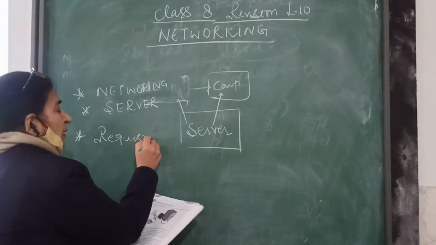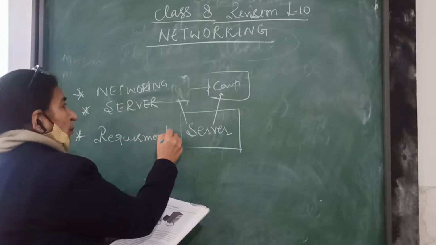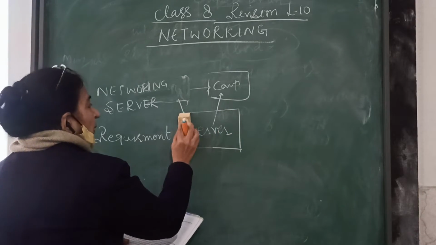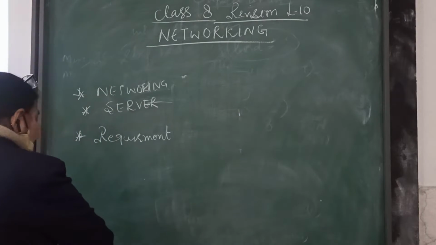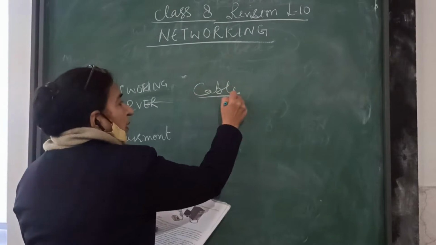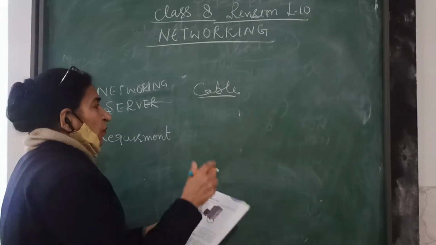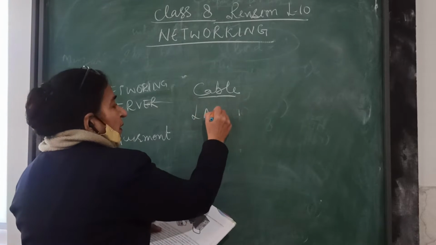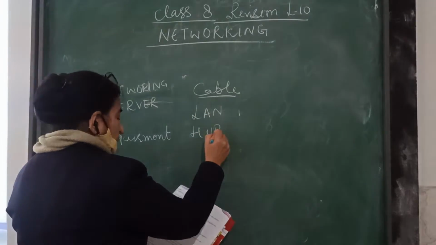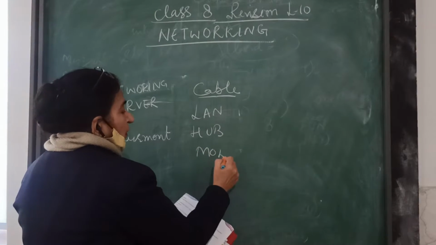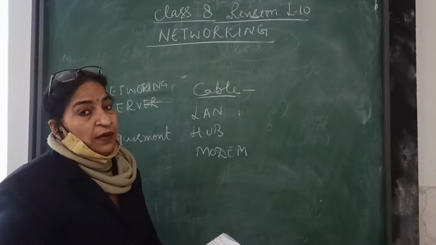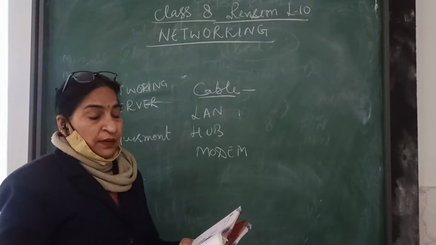Let us see that the main requirements are, let us write it here to understand. The main equipments are, number 1, we need cable. Different cables are required for networking. Number 2, we need LAN card. Number 3, we need hub, and the next we need is modem. Now, what are these equipments? Cables. Different cables are required for connecting these computers, children.